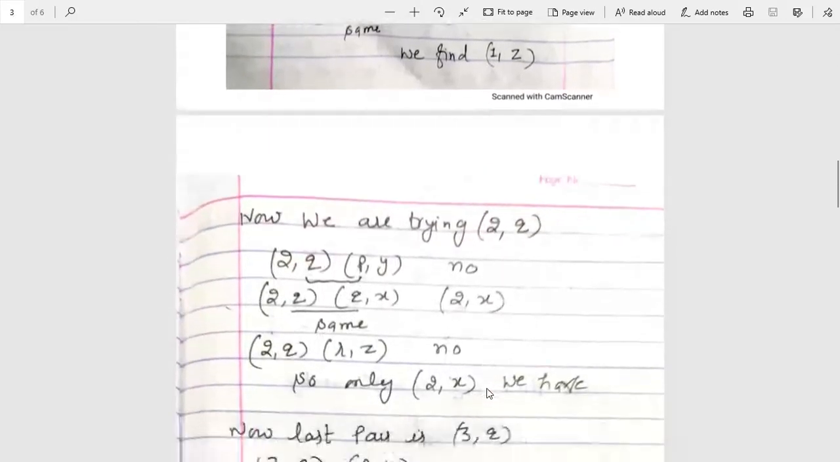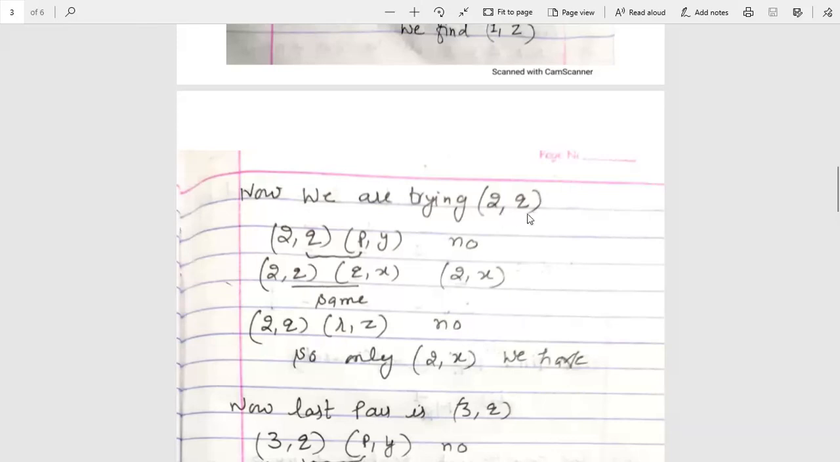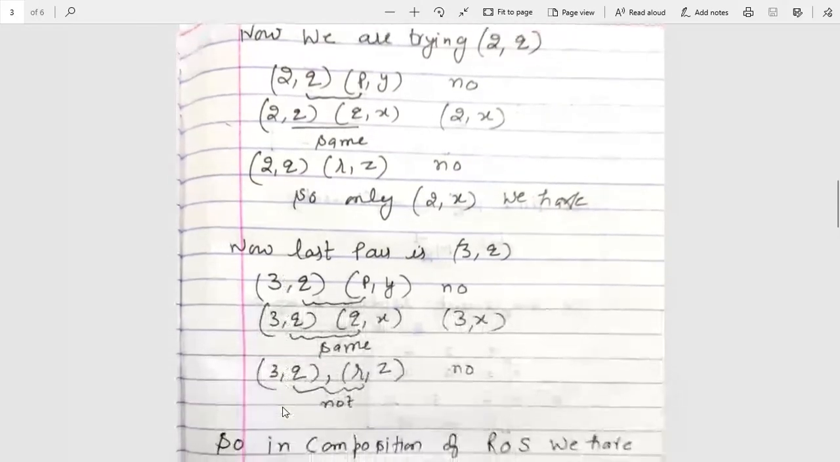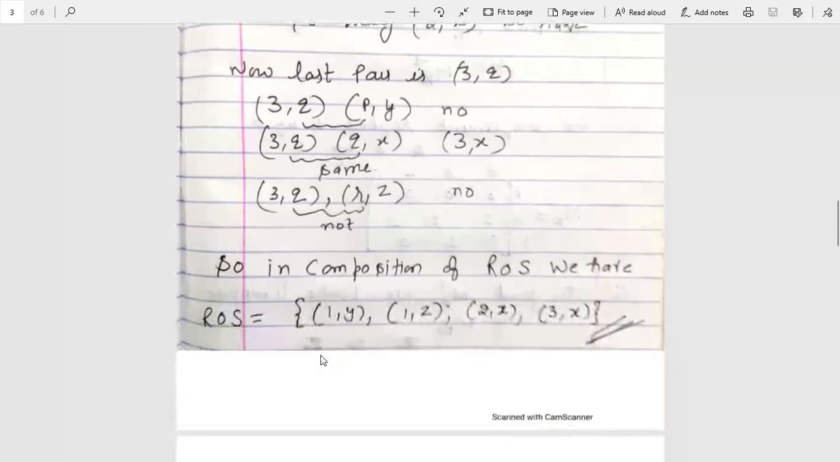Similarly, we will try this for the next ordered pair, that is 2Q. 2Q with PY, no. 2Q with QX, it is the same, so 2X. 2Q with RZ, no. Hence we can find only 2X. Similarly, the last pair, that is 3 comma Q. 3Q with PY, no. 3Q with QX means 3X. 3Q with RZ, it is not the same, so no. So while making the composition, we can see ROS equals {1Y, 1Z, 2X, 3X}.